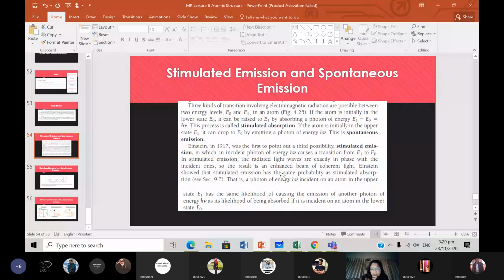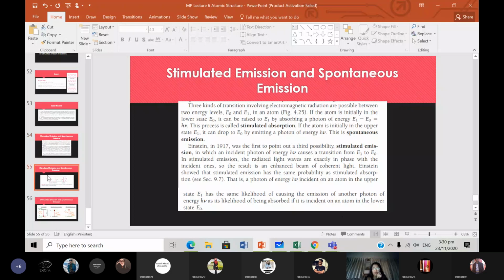So what they're saying here is that Einstein showed that stimulated emission has the same probability as stimulated absorption. That is, a photon of energy hf incident on an atom in the upper state, E1, has the same likelihood of causing the emission of another photon as its likelihood of being absorbed.